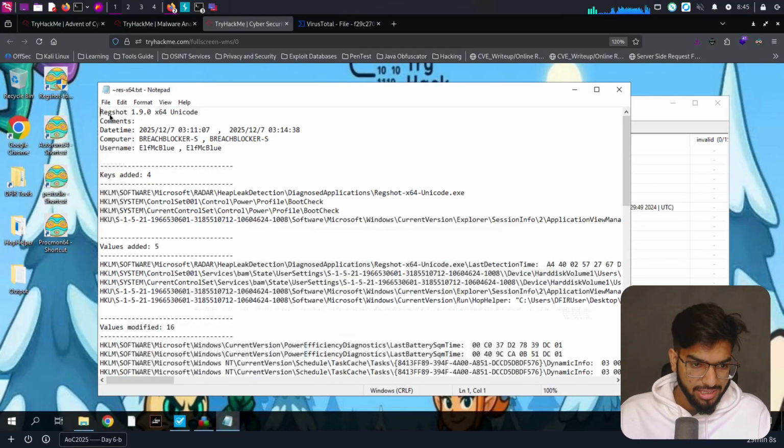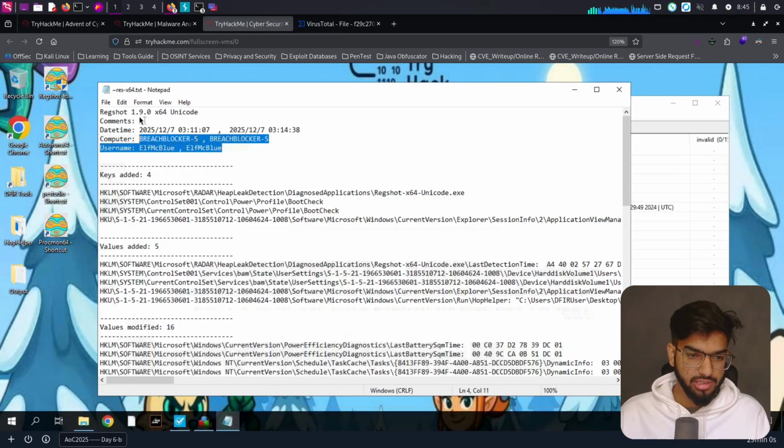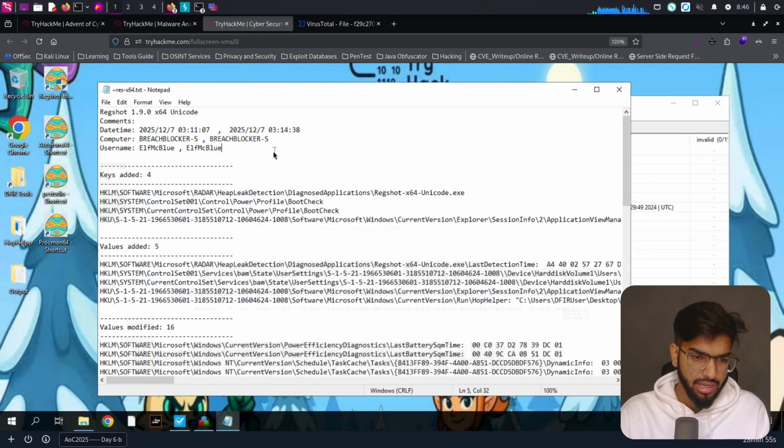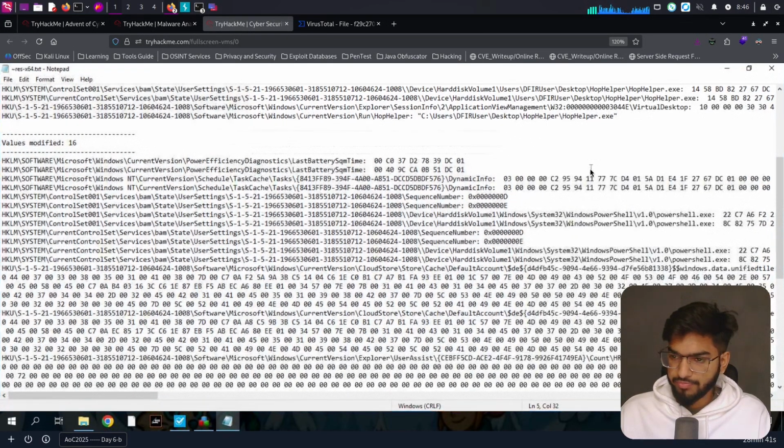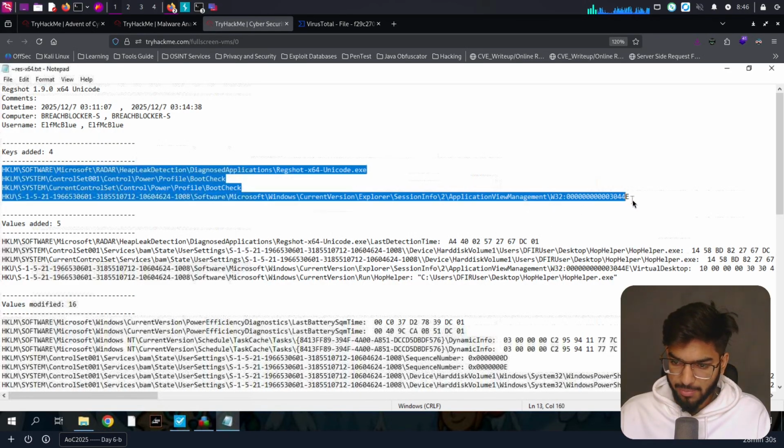So it's going to give us a text file. It says some details about the Regshot tool, which is important. If you're documenting, all these contents are important to add, like who is auditing it, who is comparing, all the computer names, all that information. Now keys added were these four keys. It says boot check, software Windows. I don't know exactly what this tool is doing. So what I can currently see is that there are four added keys into the registry here.